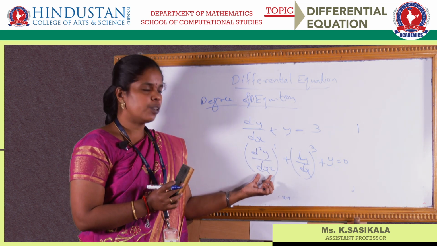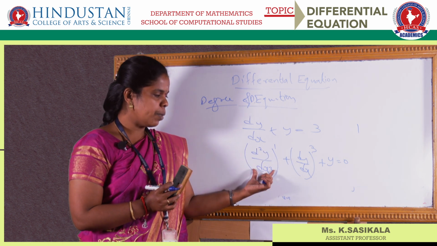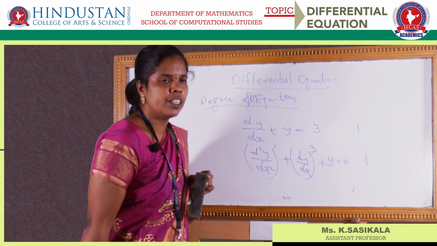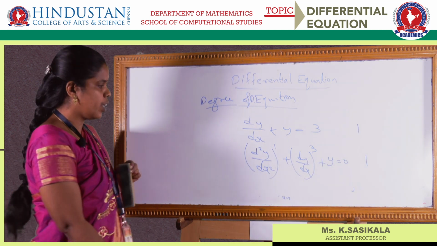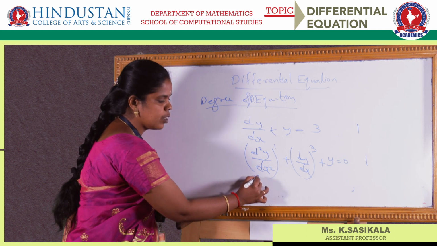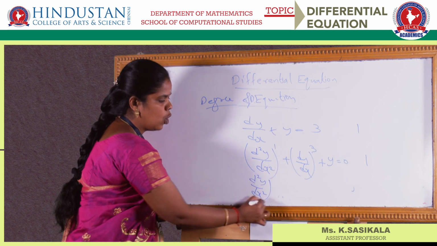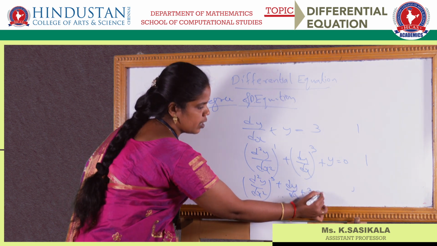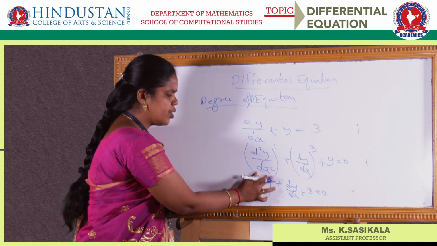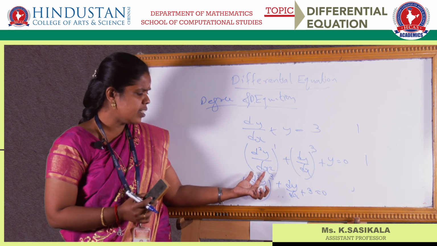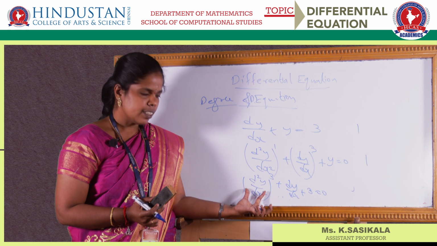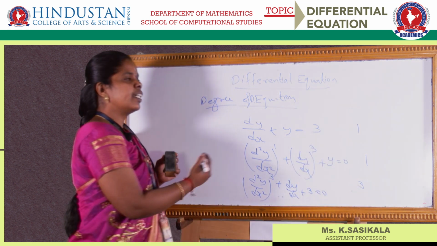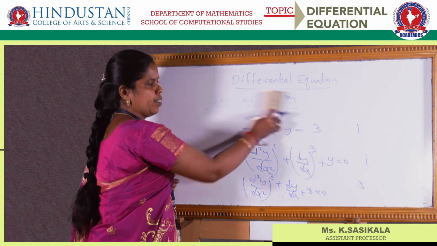Here the highest order is d square y by dx square, and its power is 1. So the degree of the differential equation is 1. Next you have d square y by dx square whole power 3 plus dy by dx plus 3 is equal to 0. Here the degree is 3 because the highest derivative has the power 3.